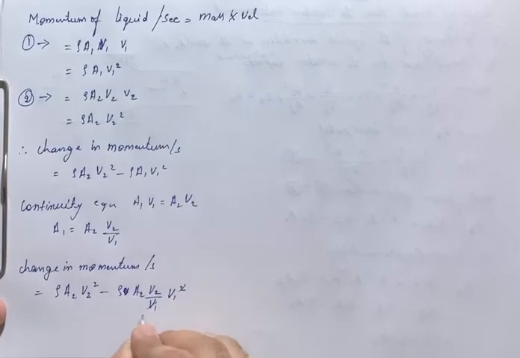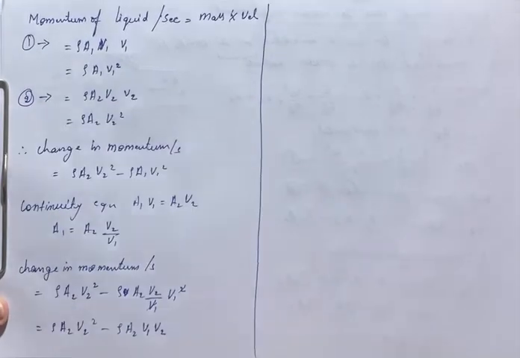So V1 and square cancel off. Remaining will be rho A2 V2 square minus rho A2 V1 V2. This is equation number 3, the change in momentum per second.